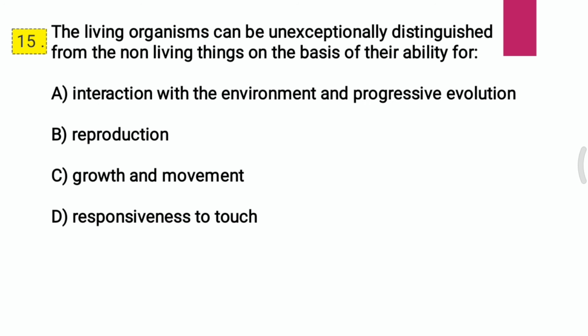Question 15. The living organism can be unexceptionally distinguished from the non-living things on the basis of their ability for A. Interaction with the environment and progressive evolution, B. Reproduction, C. Growth and movement, D. Responsiveness to touch. I repeat the question. The living organism can be unexceptionally distinguished from the non-living things on the basis of their ability for, and the correct answer is A, that is interaction with the environment and progressive evolution.